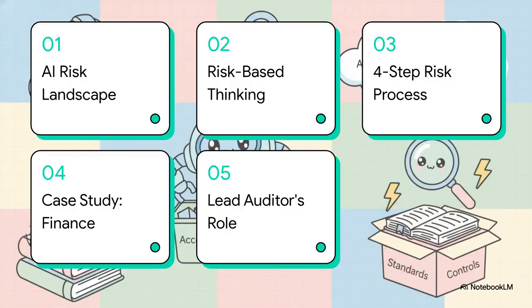All right, here is our roadmap for today. 1. The AI risk landscape. 2. Risk-based thinking explained. 3. The 4-step risk process. 4. A financial cybersecurity case study. And 5. The lead auditor's role.